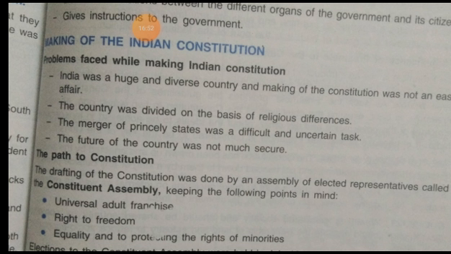But still we are tied together because of the constitutional provisions. Each and every solution in different situations, what has to be done by the government, is given in the constitution. So we will discuss the making of the Indian constitution. It required 2 years, 11 months and 18 days for completing this document, the Indian constitution.